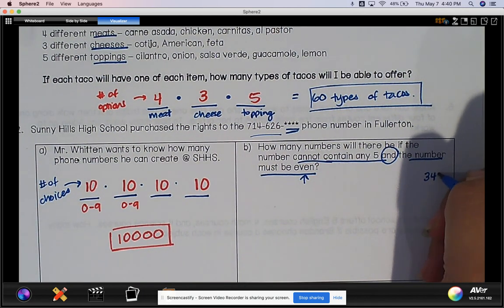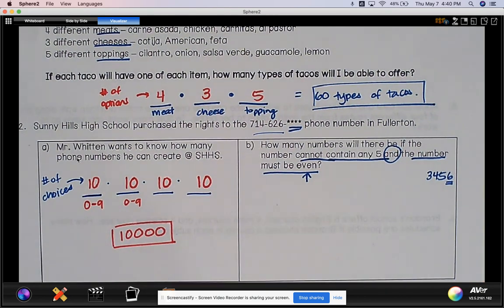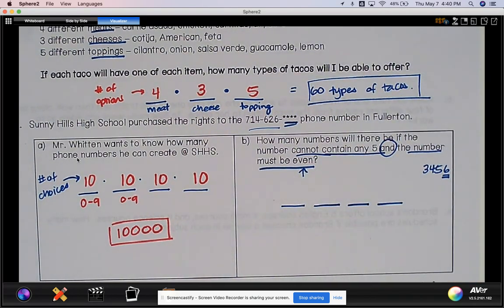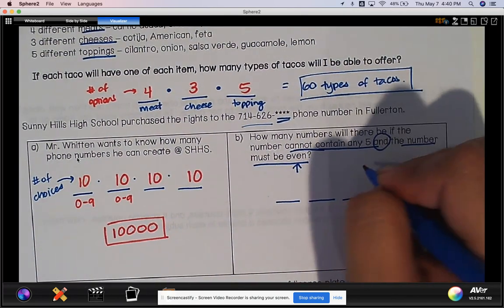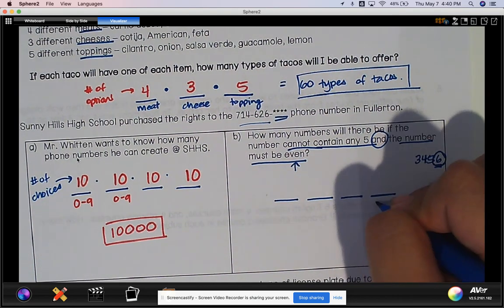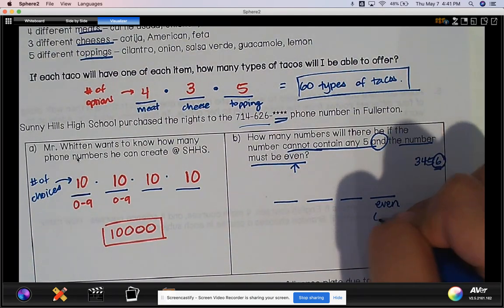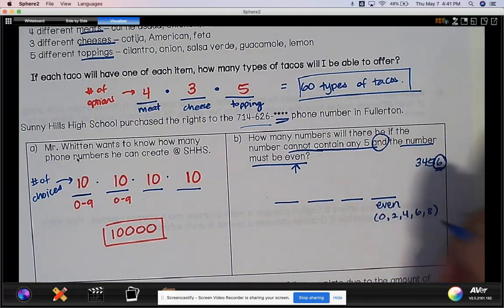For a number to be even, all I need is that the last digit is divisible by 2. So I again have 4 events or tasks. I have to pick the last 4 digits of the extension. Because all I care about is the last digit being even, I usually like to start there. So even means that it needs to end in a 0, 2, 4, 6, or 8.